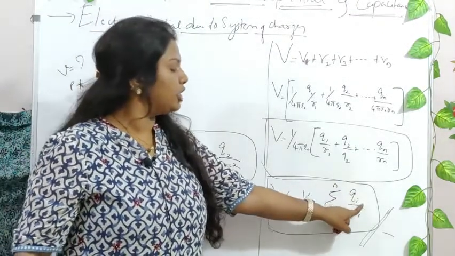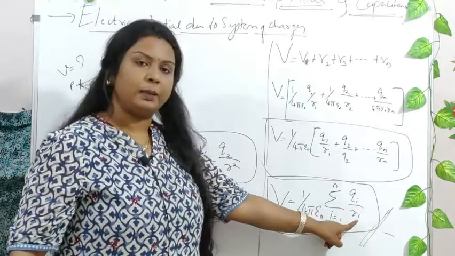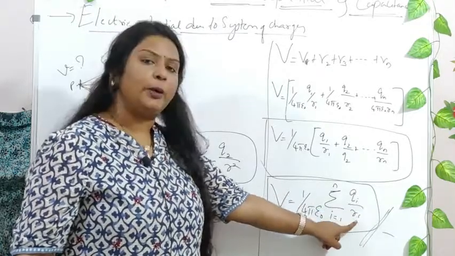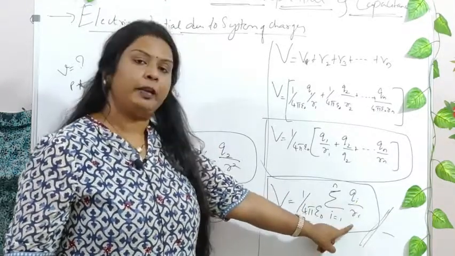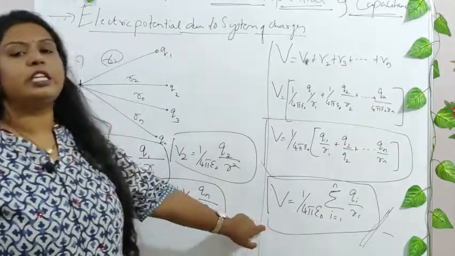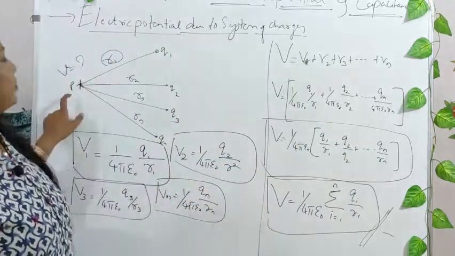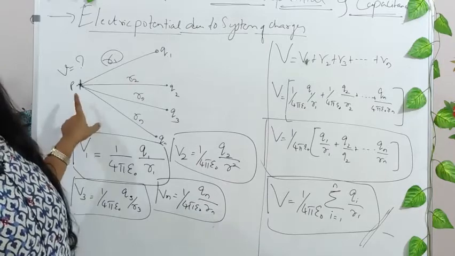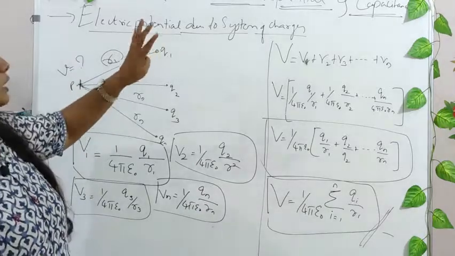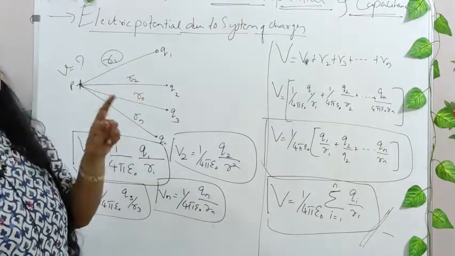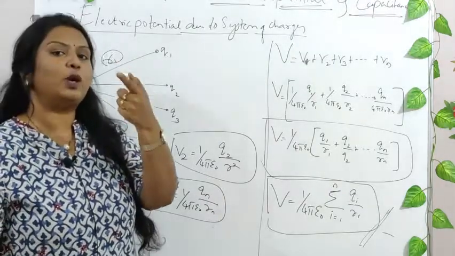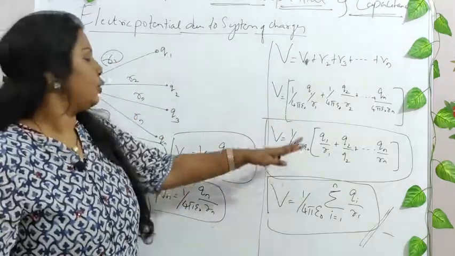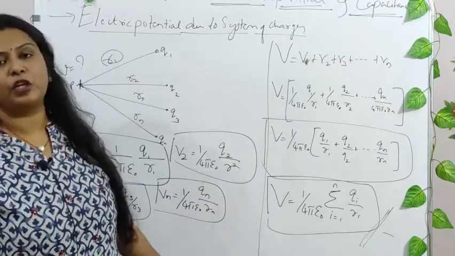If it is charge 1, then it is Q1 R1; if charge 2, Q2 R2; if n charges, Qn Rn. Is this clear? Now this is the total electrostatic potential at this particular point, right? It's very easy. First, if you understand the electrostatic potential at a point due to one charge, then this is only an algebraic addition of all the potentials.